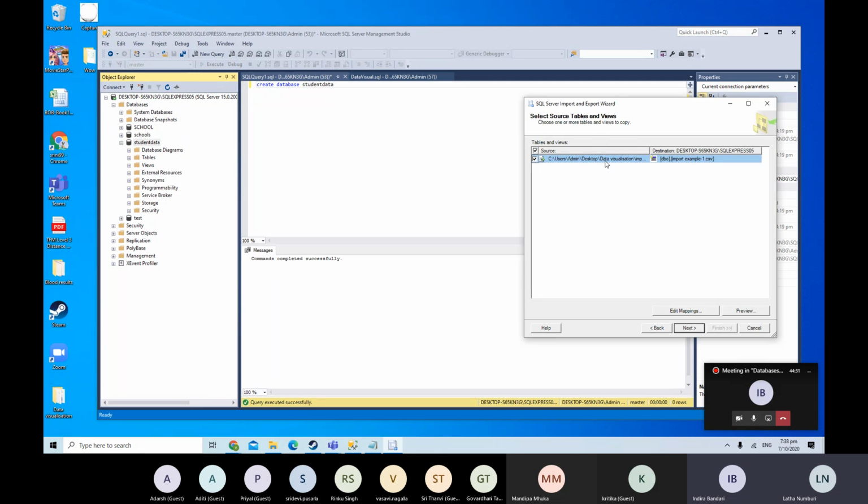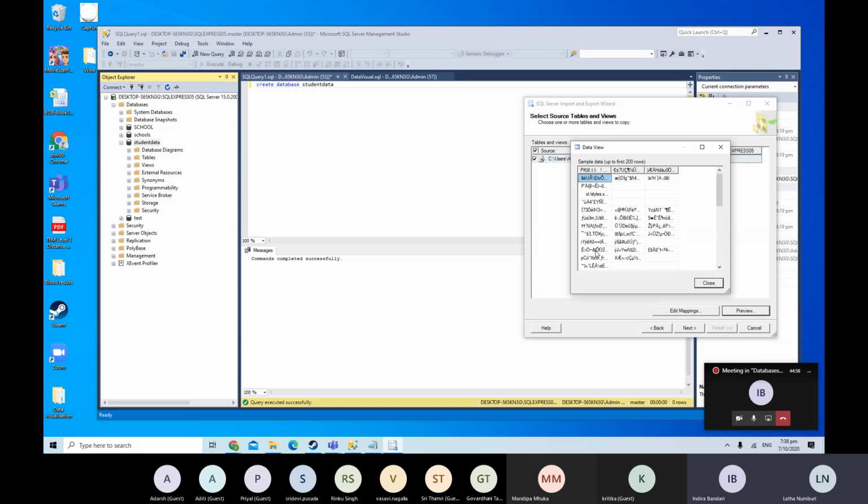No, right side. Don't change the source. Change the destination to import example or just import or something. dbo.import example. Remove the .csv. And then just preview.